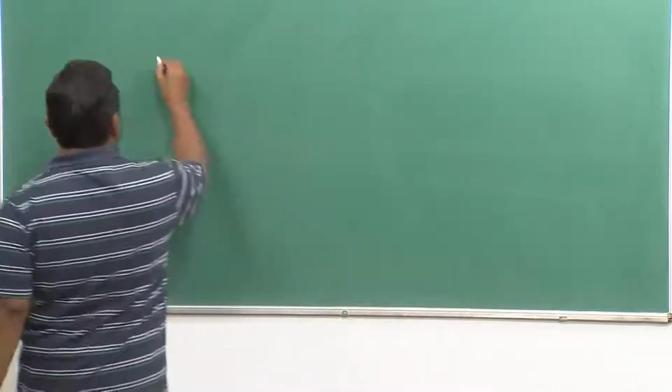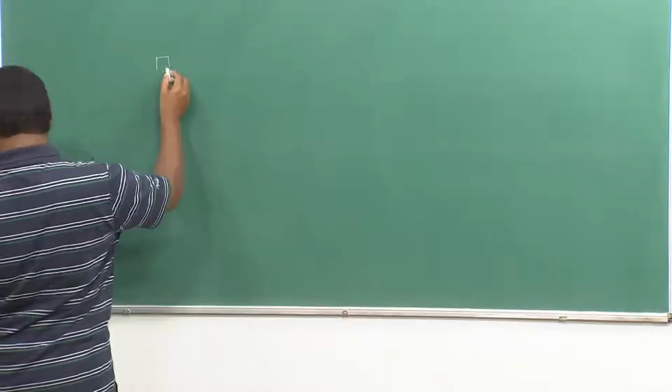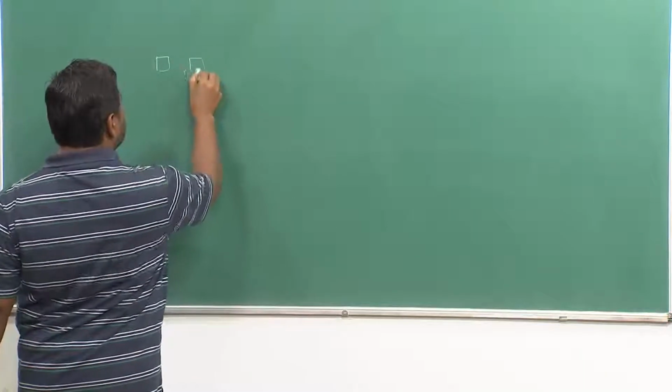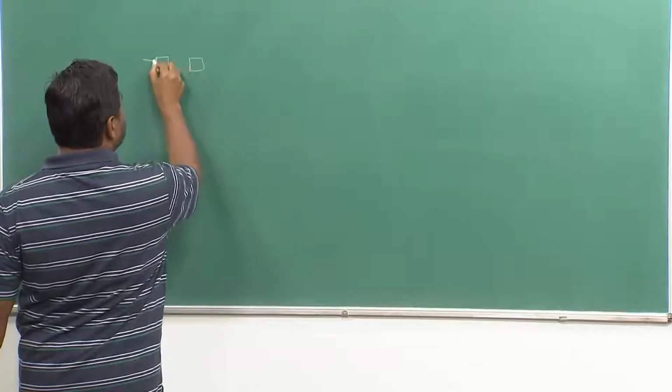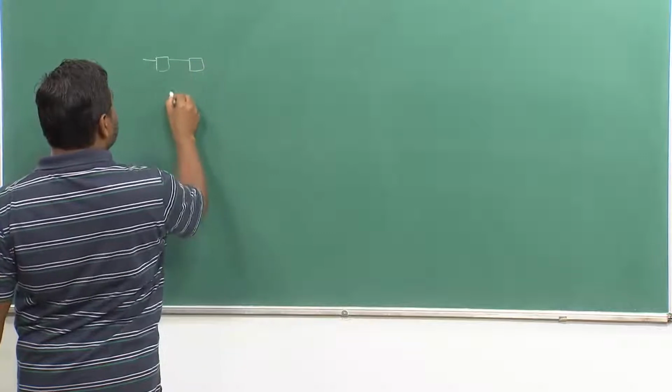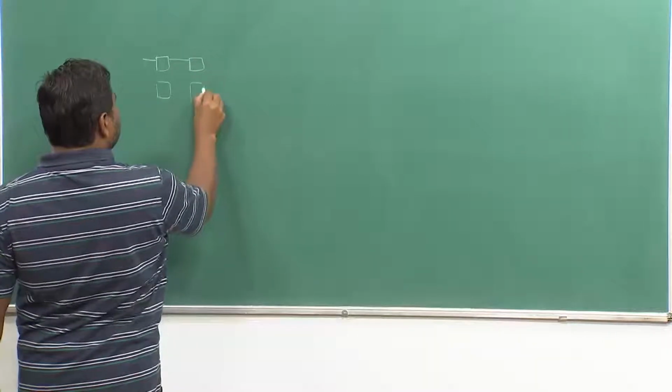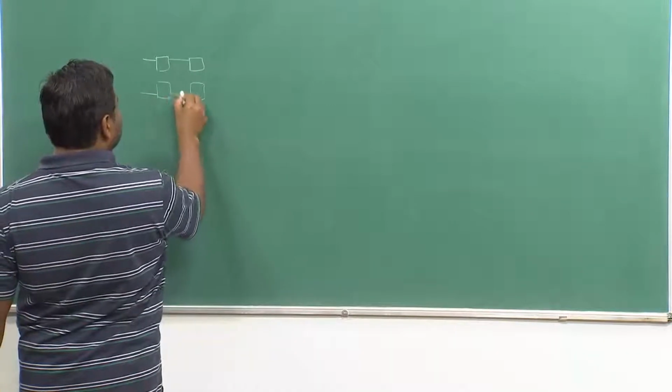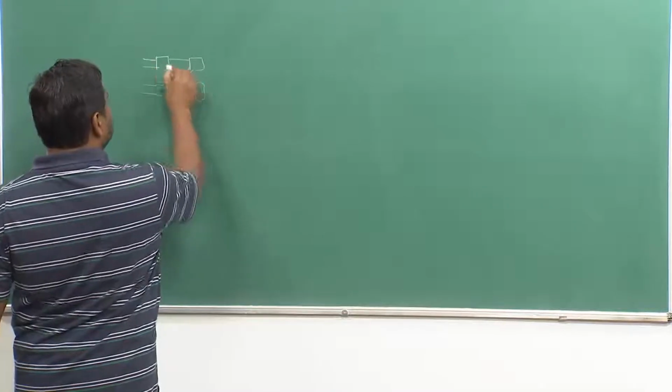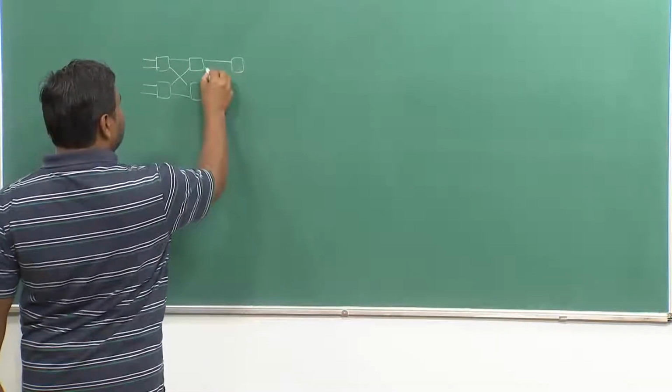So, the switch which is wide sense non blocking is this configuration. And this is not a 3 stage system, this is a 4 stage network.